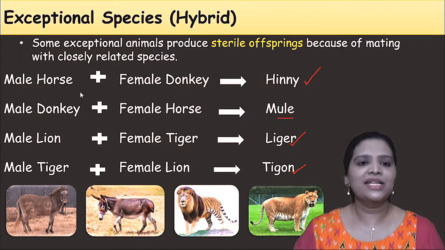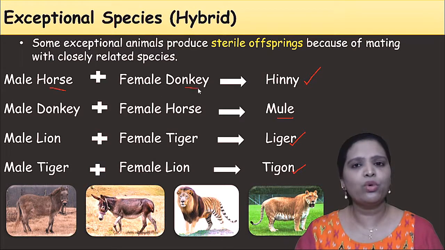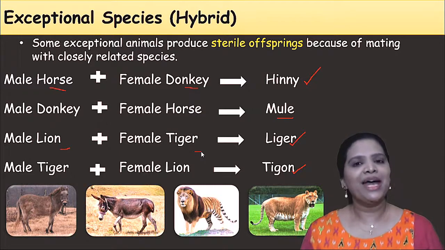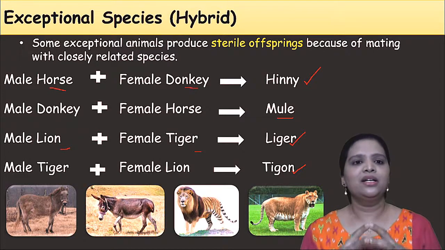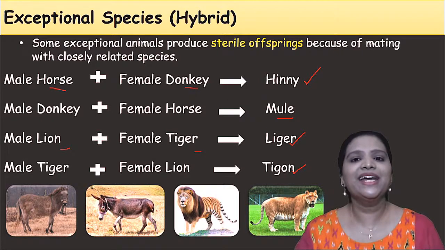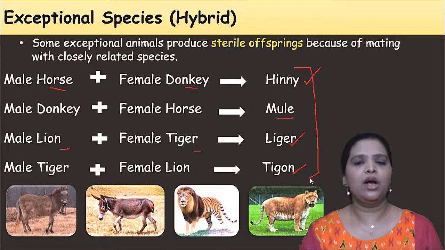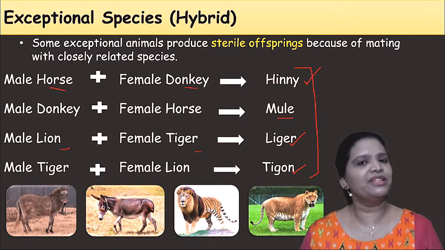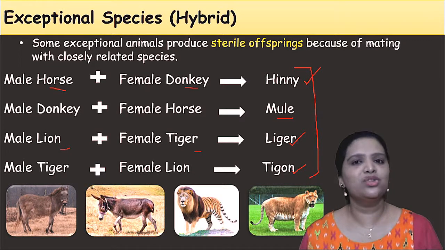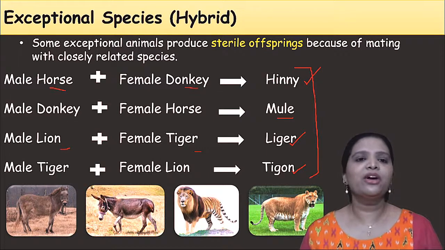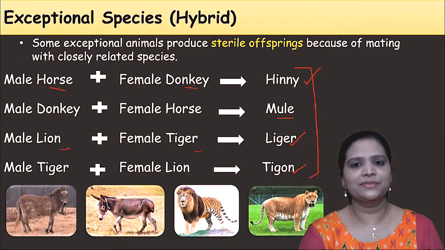How? Naturally, horses and donkeys won't breed. Lion and tiger won't mate naturally. And man made these artificial species. So they are sterile. That means these organisms live for their lifespan, after that they die. They will not give birth to young ones. So they are called exceptional species.